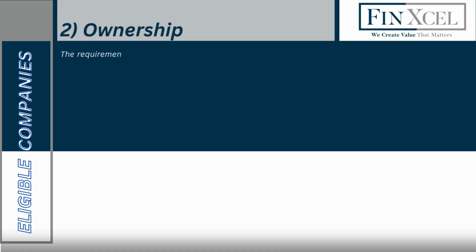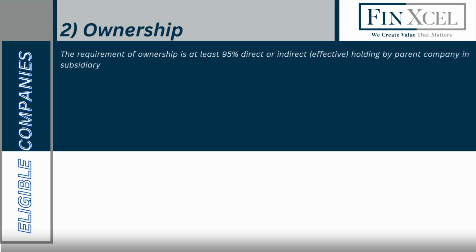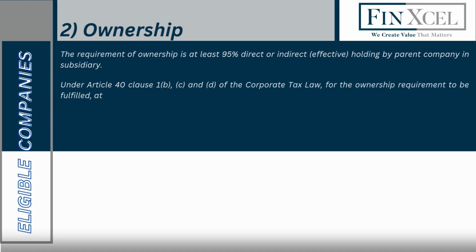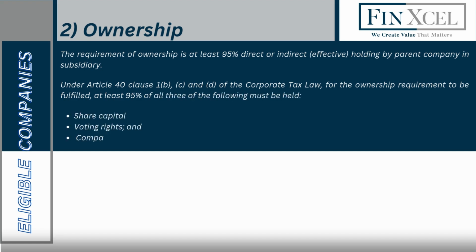Ownership. The requirement of ownership is at least 95% direct or indirect, effective holding by parent company and subsidiary. Under Article 40 Clause 1b, c, and d of the Corporate Tax Law, for the ownership requirement to be fulfilled, at least 95% of all three of the following must be held: share capital, voting rights, and company's profits and net assets.